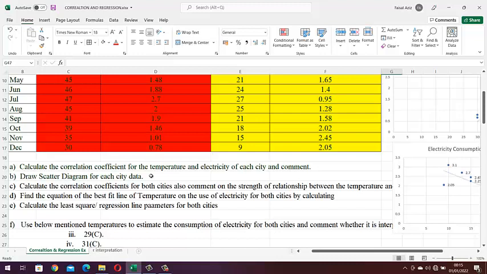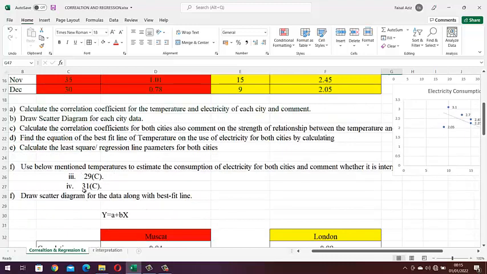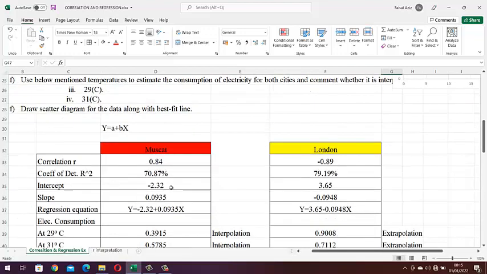We have calculated the coefficient of correlation and the coefficient of determination. We have passed a trend line through the data, calculated the least square or regression line, and also forecasted the values at a given temperature for both the cities.